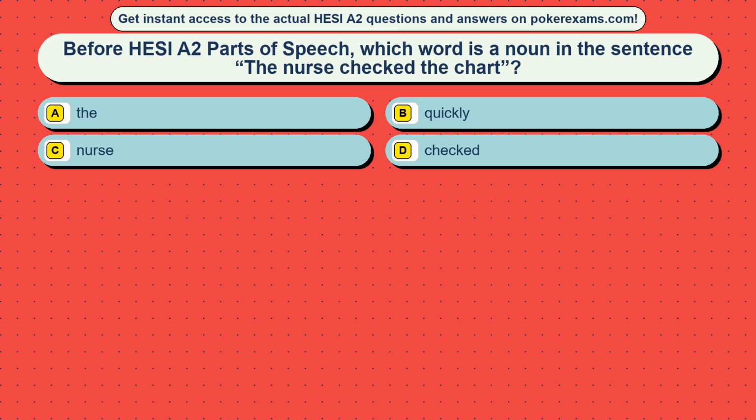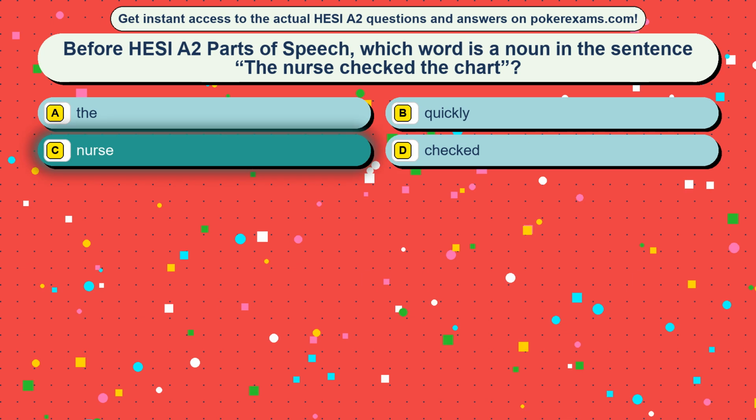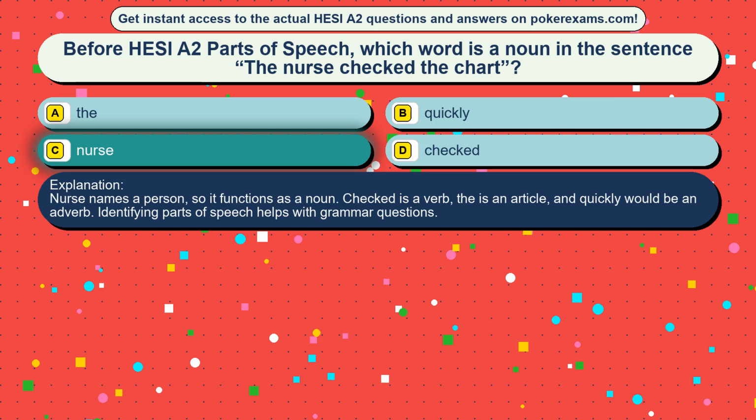Question 15. Before HESI A2 parts of speech, which word is a noun in the sentence "The nurse checked the chart"? Option A, the. Option B, quickly. Option C, nurse. Option D, checked. The correct answer is option C, nurse. Nurse names a person, so it functions as a noun. Checked is a verb, the is an article, and quickly would be an adverb. Identifying parts of speech helps with grammar questions.